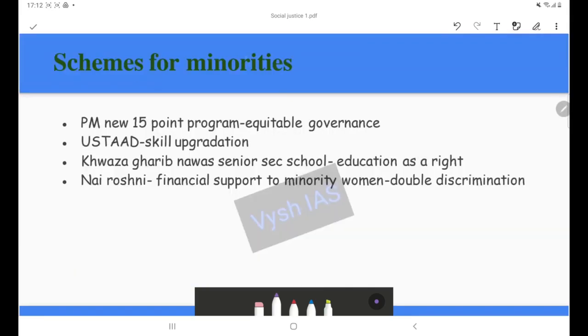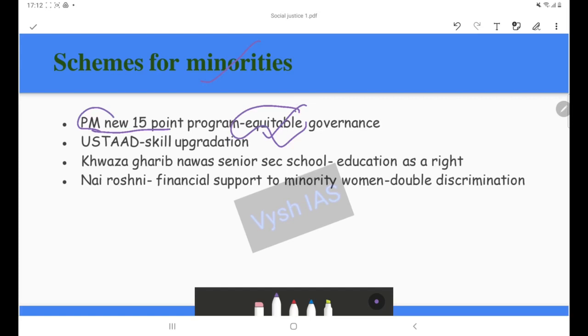Moving on to the schemes for minorities. This is the new 15-point program by the Prime Minister. It is basically focusing on equitable governance. So what do we mean by equity? This is a term which you can use in social justice, GS2 governance papers, etc.